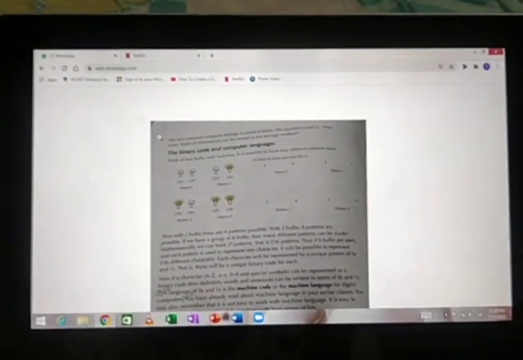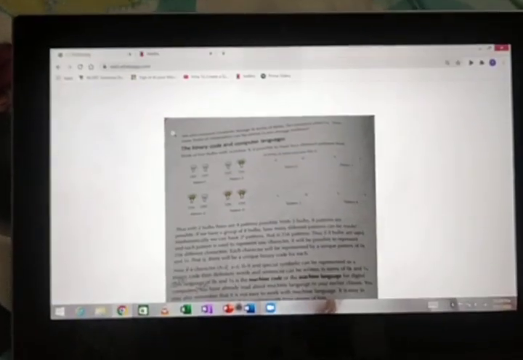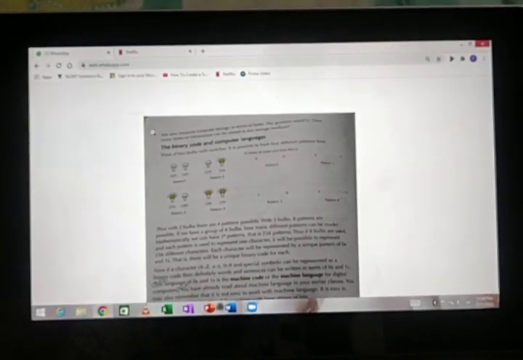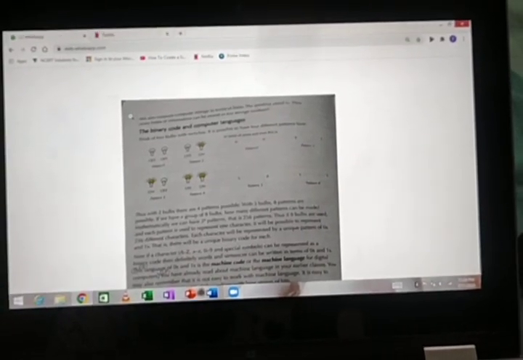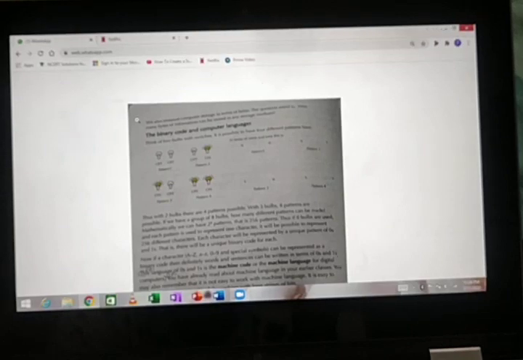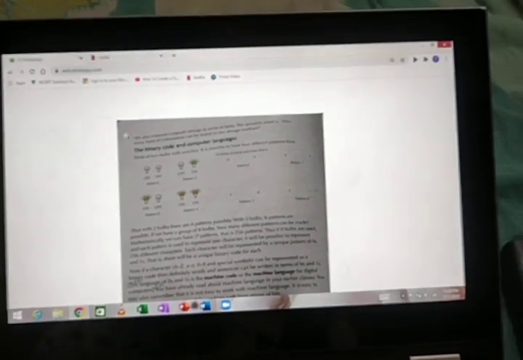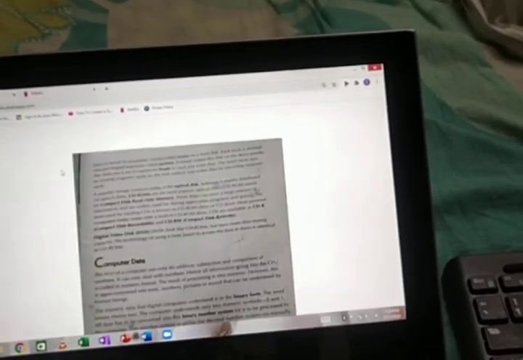I hope you took your pencil and marked the important things. If not, mark the important things now, because you have completed the class and now you know what they are. Take a photocopy and send it in the group. Next, what will be the homework? Just study this topic, computer data. That will be the homework.